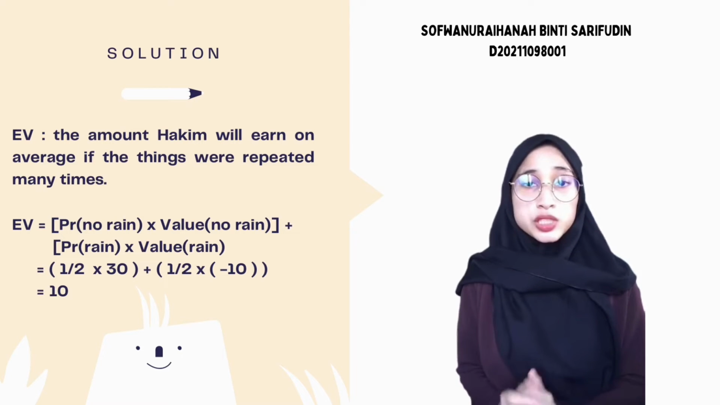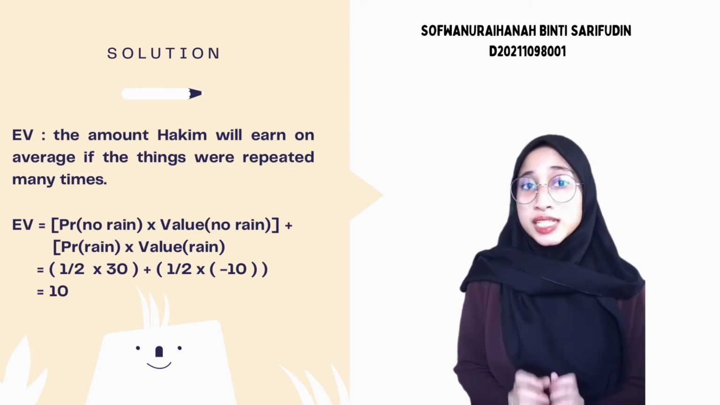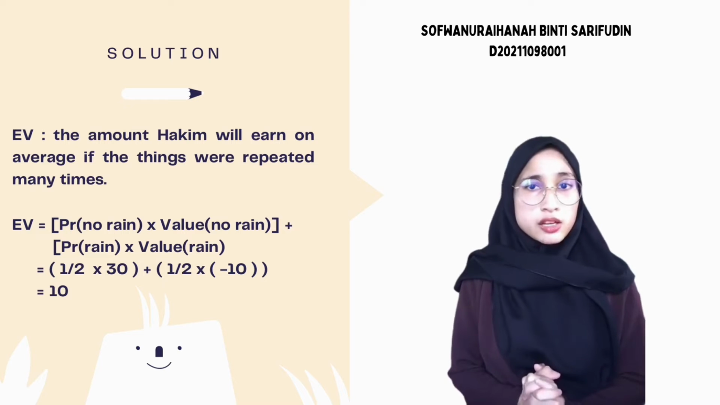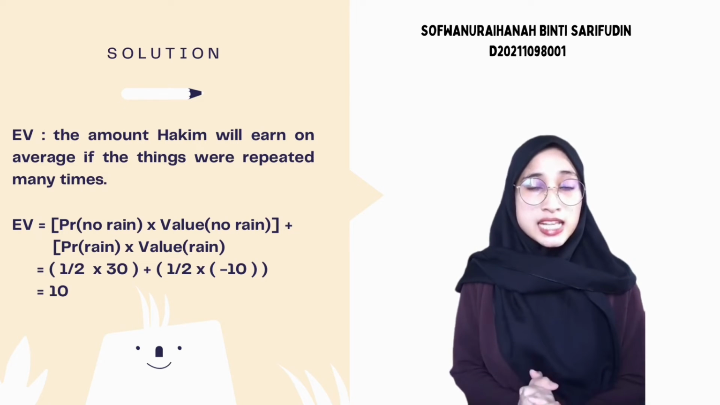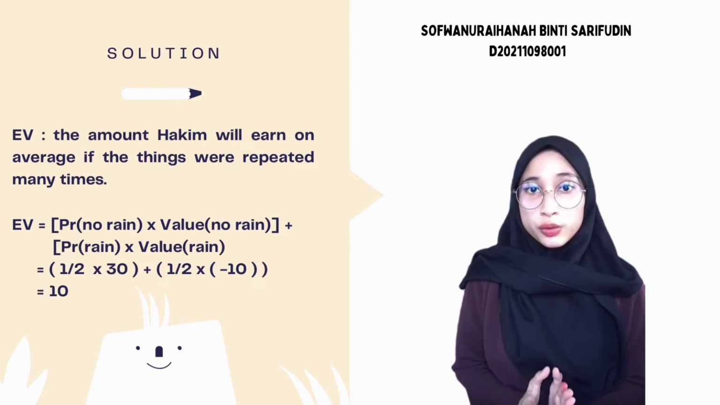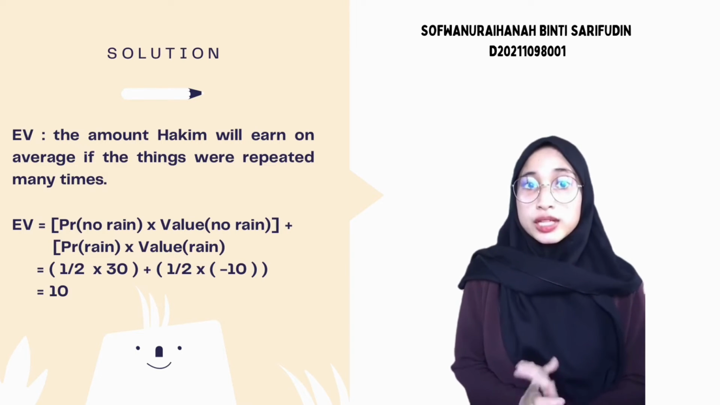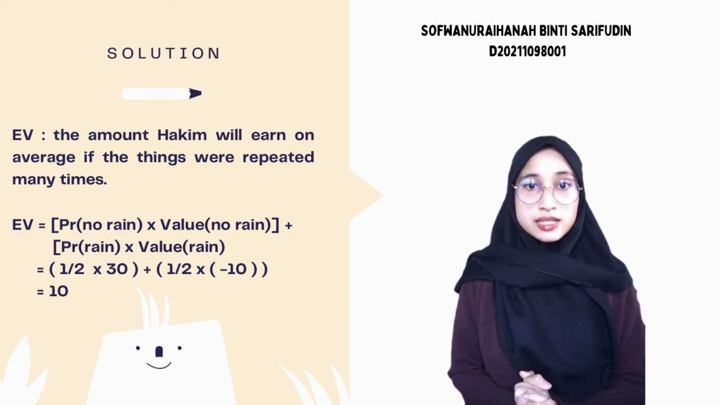So, we will just substitute the amounts given from the scenario into the formula. 50% is considered as 1/2. So, 1/2 times 30 plus 1/2 times negative 10. So, the answer is 10.